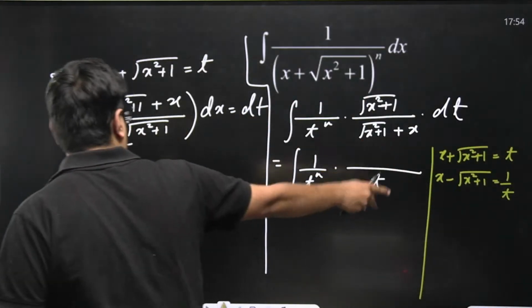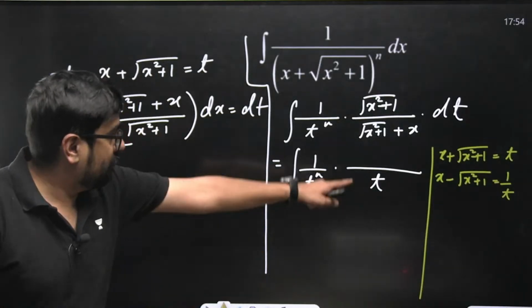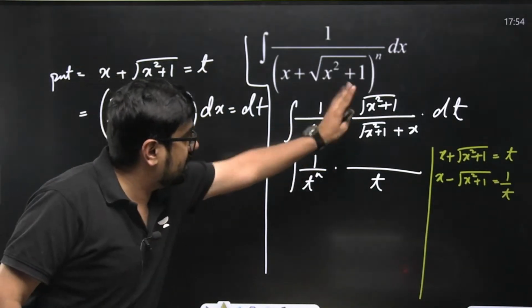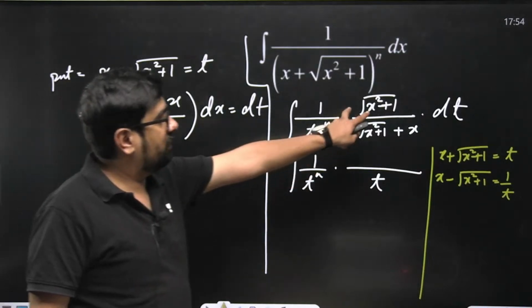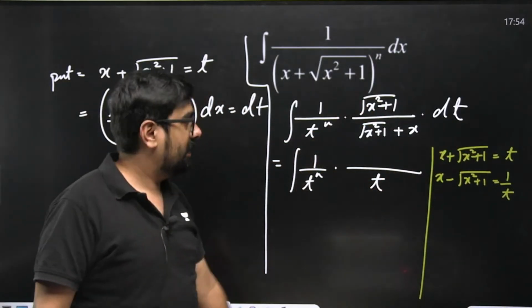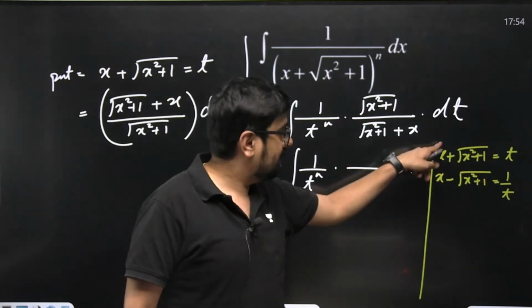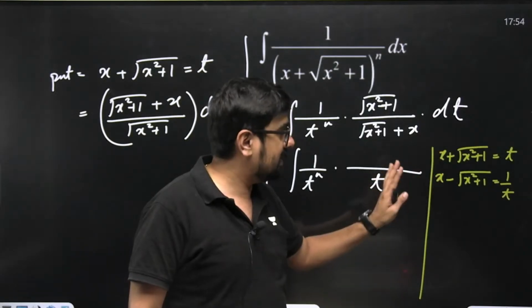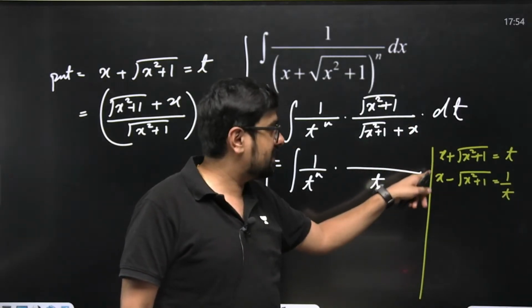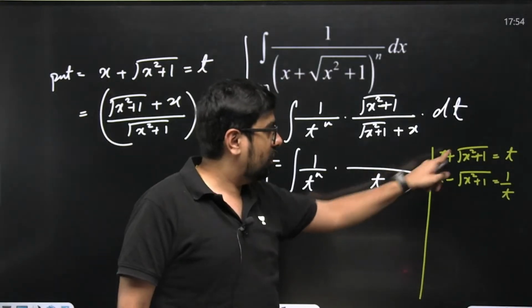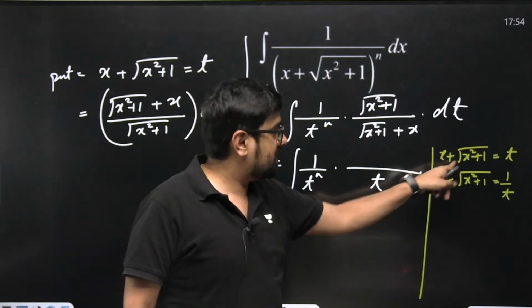Is this correct or not? This you can digest. Use this to substitute this. Now, can we find the value of this in terms of t? When we add, this will get cancelled, x and minus x. Or when we subtract, this will become 0. This will become this plus this.